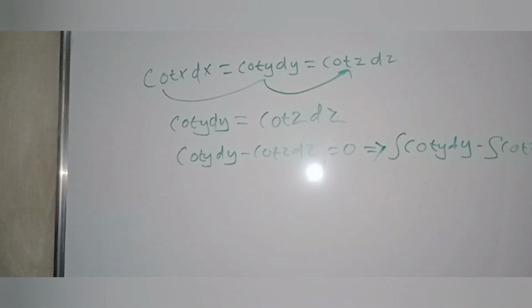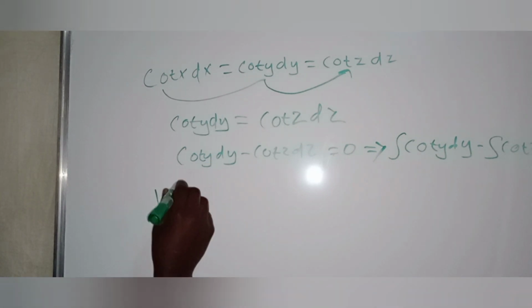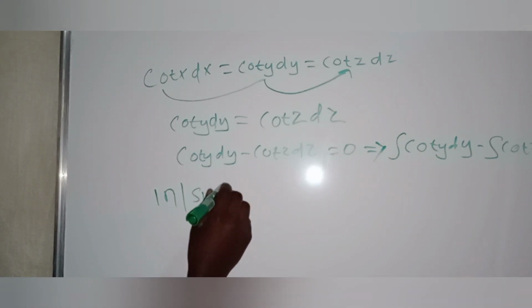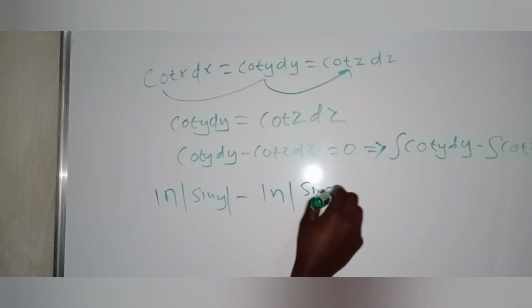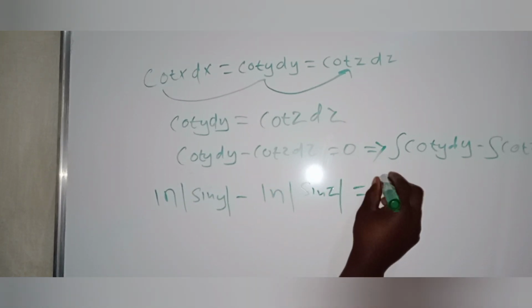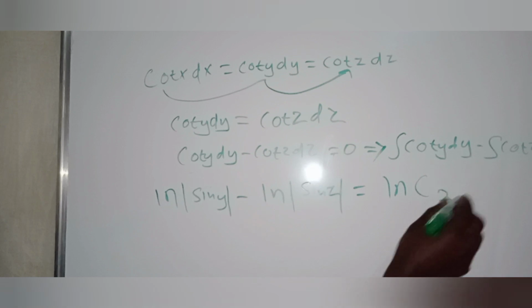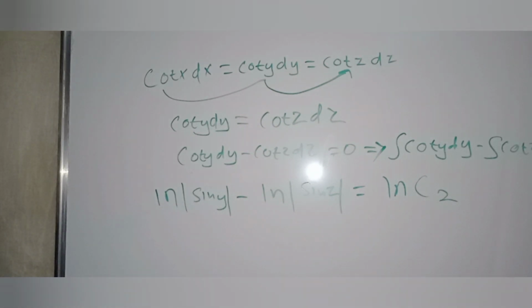Remember, the integral of cot is natural log of sin. So natural log of sin y minus natural log of sin z is equal to natural log of c2, where c2 is your constant of integration.